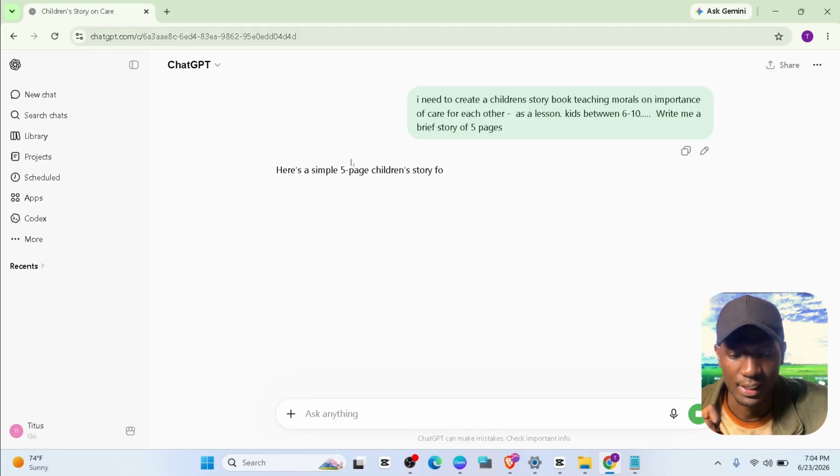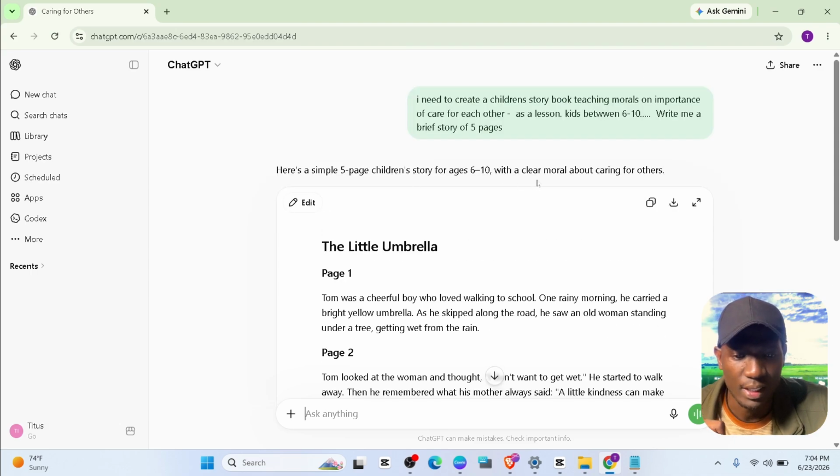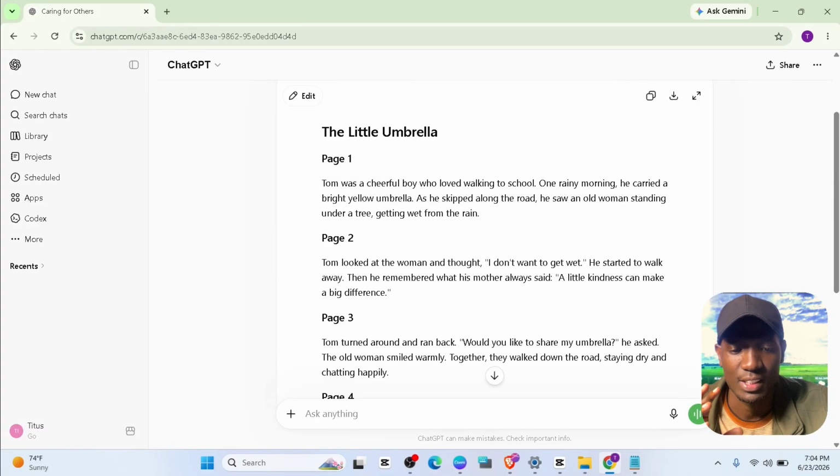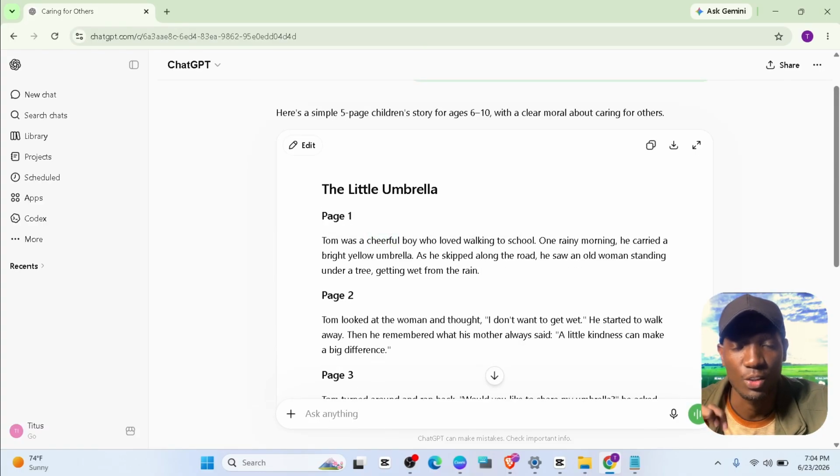So after that, I click enter and ChatGPT goes ahead and creates for me the story. It names it The Little Umbrella. So this can be anything. I'm just giving a basic snapshot so you can get the idea. Now you can go ahead and create your own storybook. So after that, we are good to go. I will not change much.